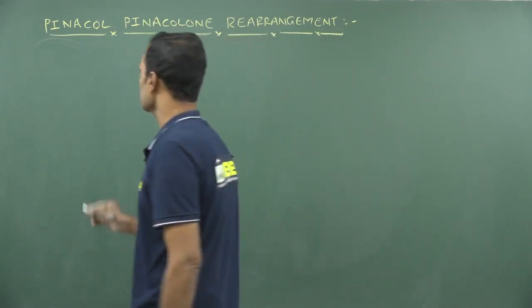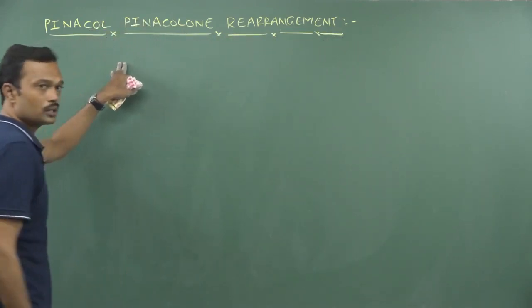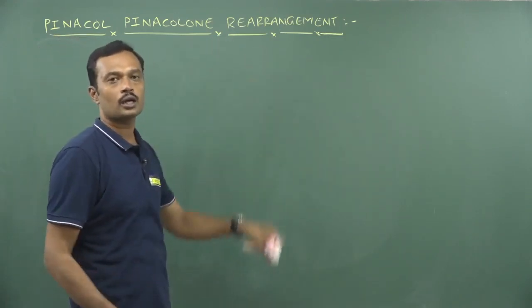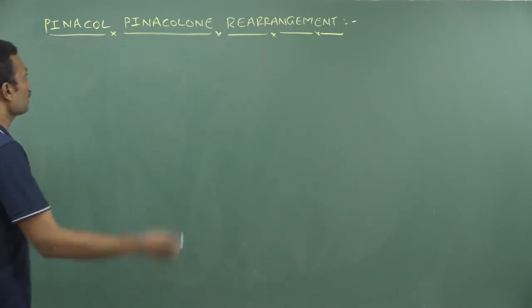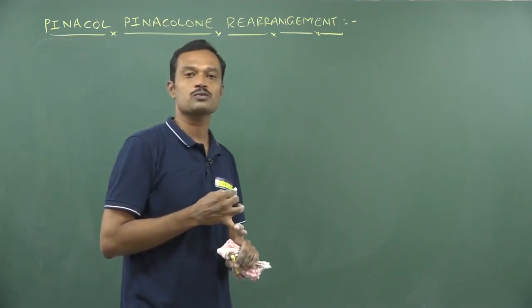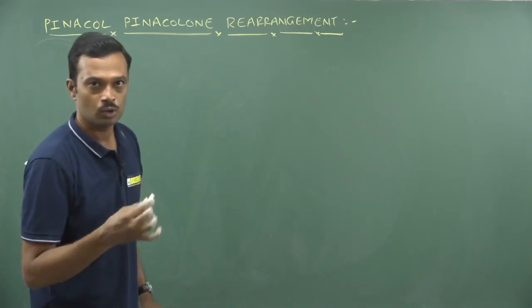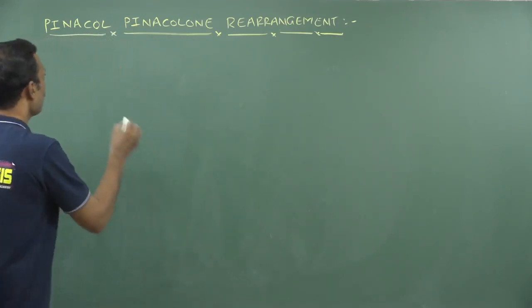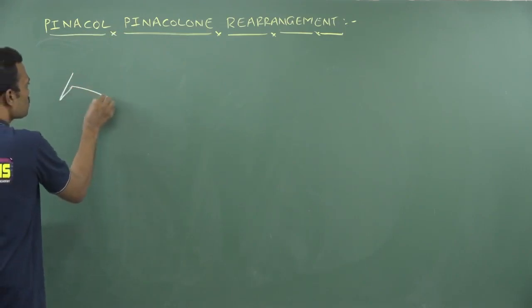So normally when 1,2 ditertiary alcohols are present, under treatment of acid in dilute medium, that will give a carbonyl compound, that is called pinacol pinacolone rearrangement. So in this case what will be the stereochemistry of leaving group as well as migrating group? The leaving group is hydroxy, the migrating group is any alkyl. So always it should have an anti-periplanar arrangement.